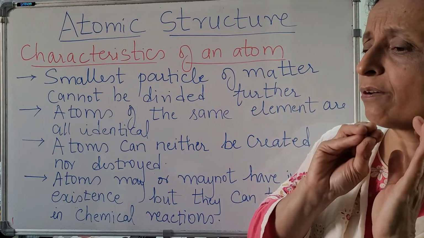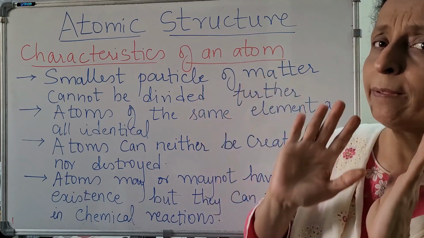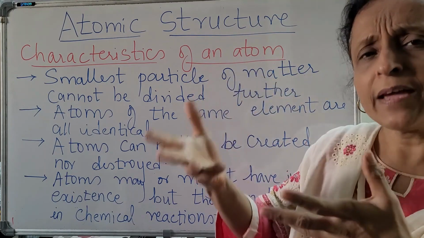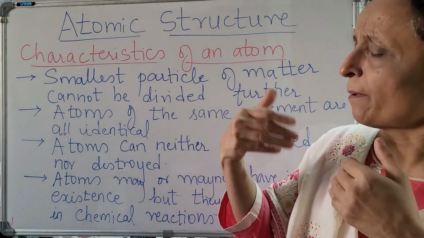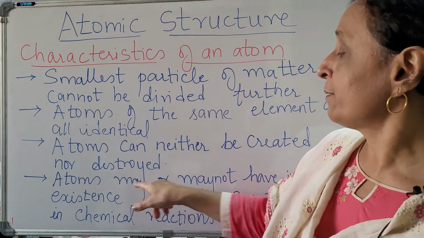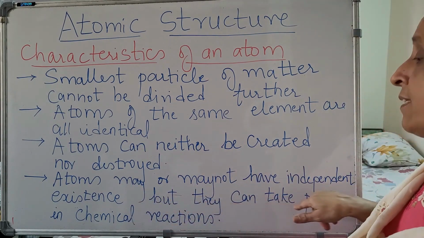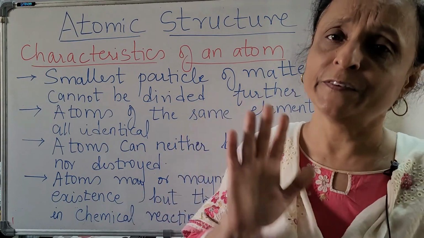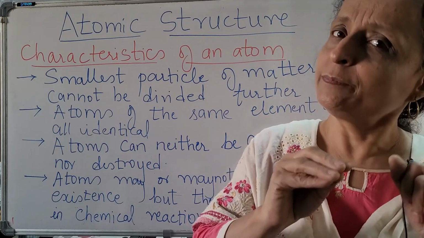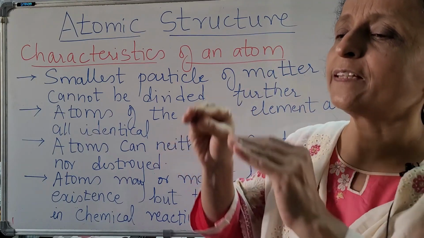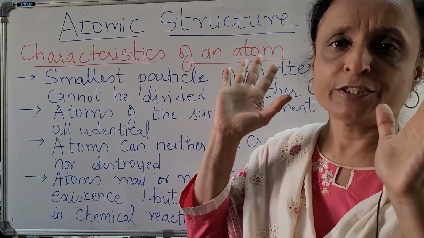It doesn't stay as just oxygen, it becomes O2. Some atoms may have independent existence, some may not, but they take part in chemical reactions.